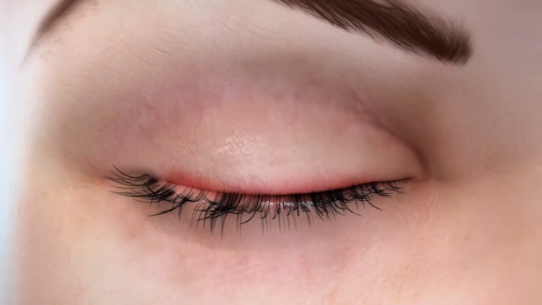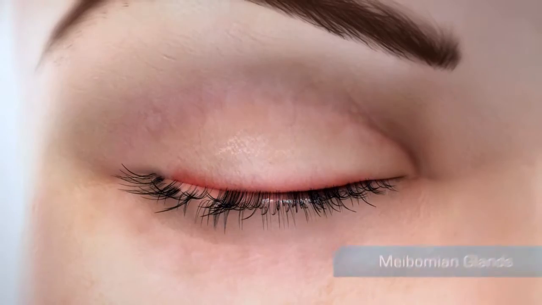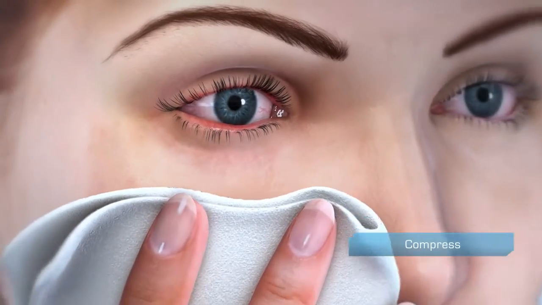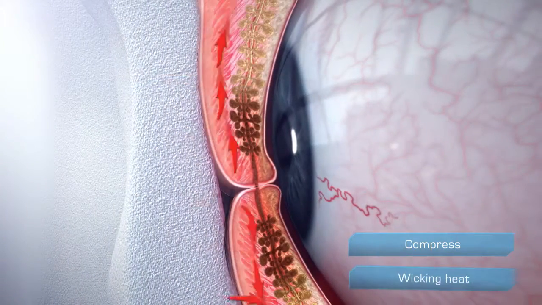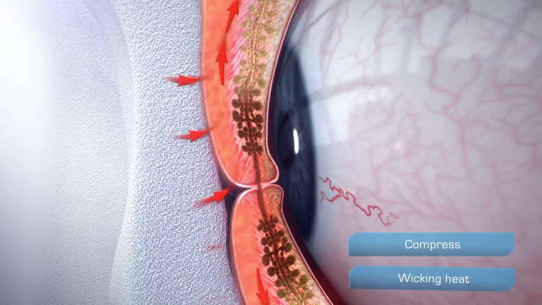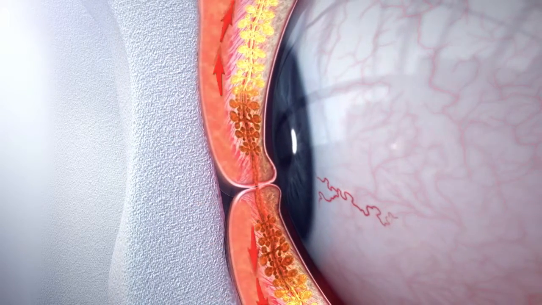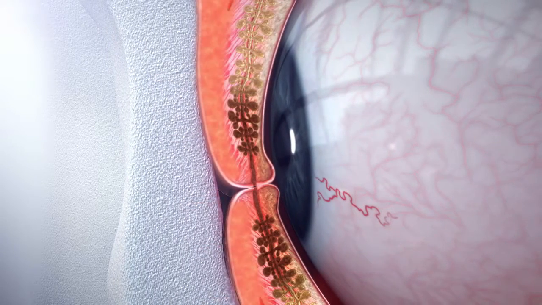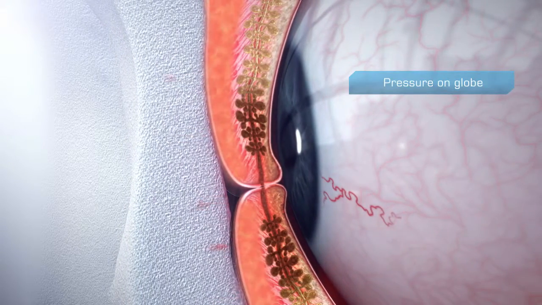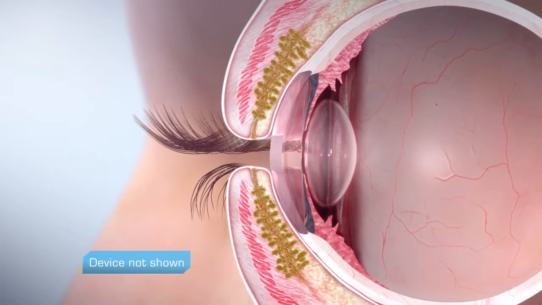One of the most common treatments for meibomian gland dysfunction and associated dry eye is at-home warm compress therapy. This approach has limited clinical effectiveness. Heat is wicked away by blood vessels in the eyelids, limiting the amount of heat reaching the meibomian glands. Beyond the lack of effectiveness and the onerous routine for the patient, use of warm compresses can introduce excessive pressure on the globe. The LipiFlow system uses heat and pressure to clear blocked meibomian glands.